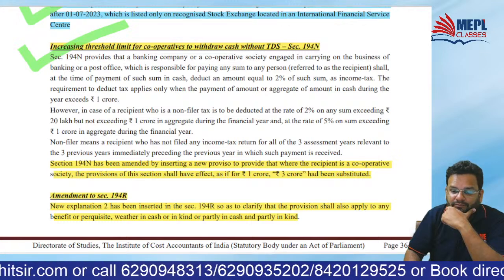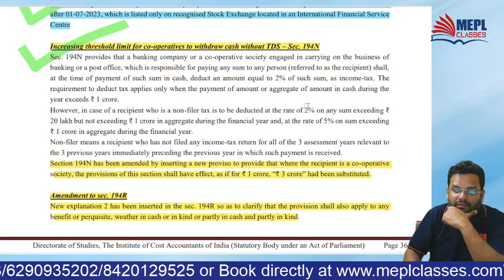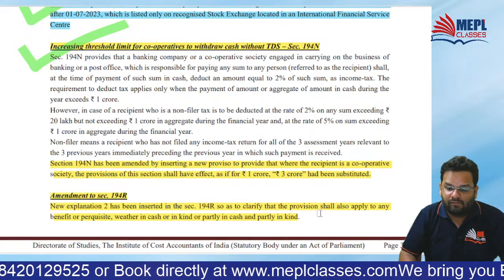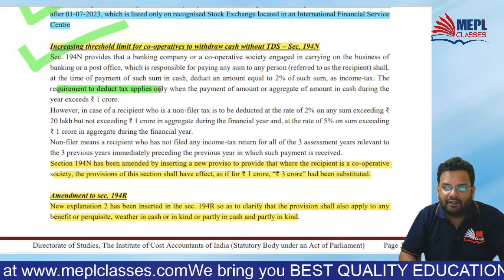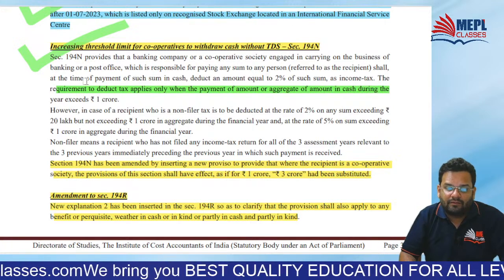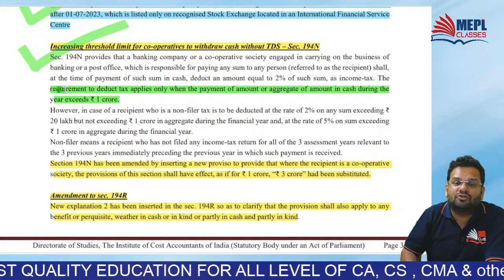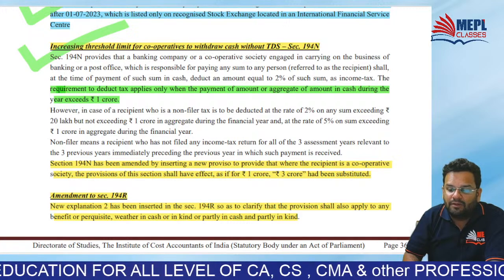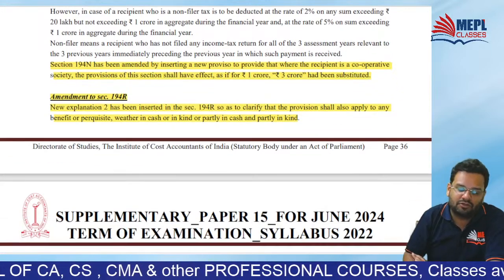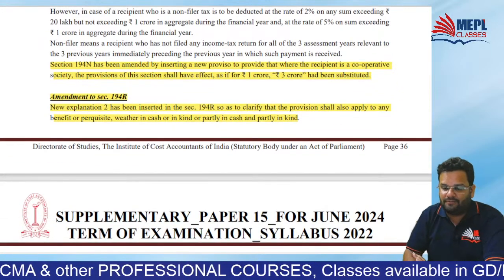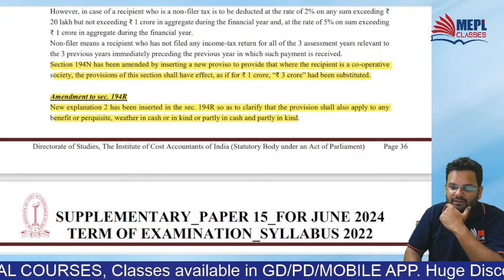Okay. Means see, the requirement to deduct tax applies only when, in short, the threshold limit from 1 crore will be increased directly to 3 crore when who is withdrawing? Cooperative society is withdrawing the cash. Agreed? That is the increase.